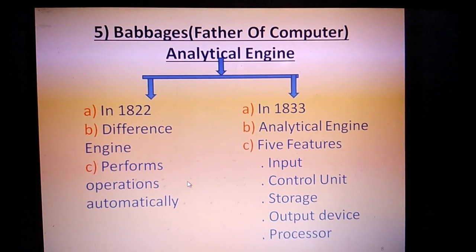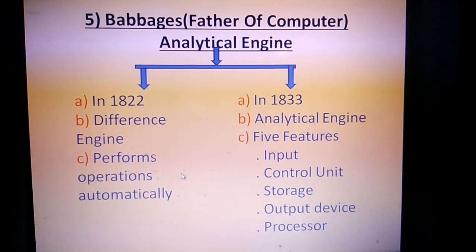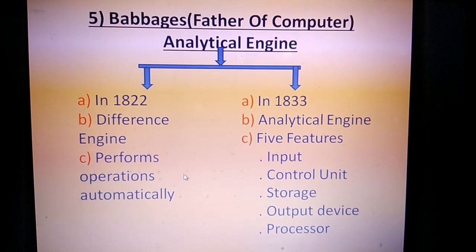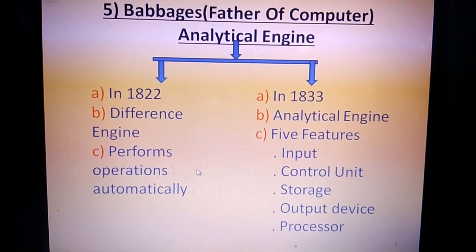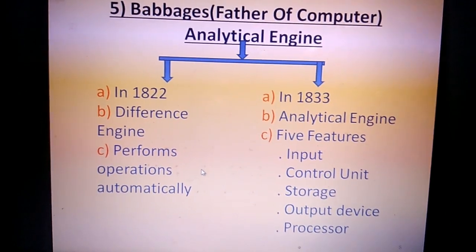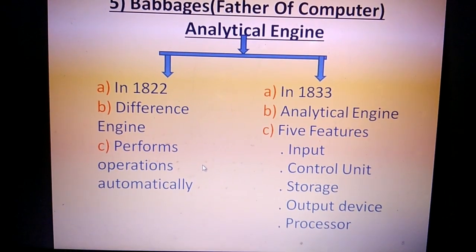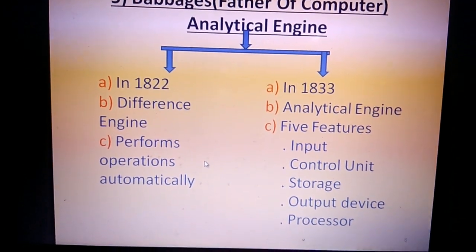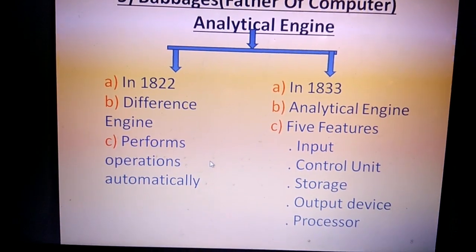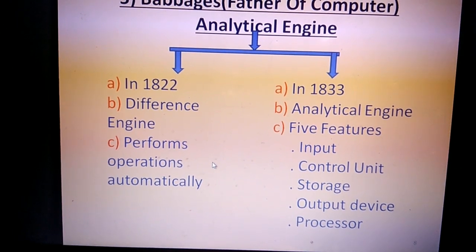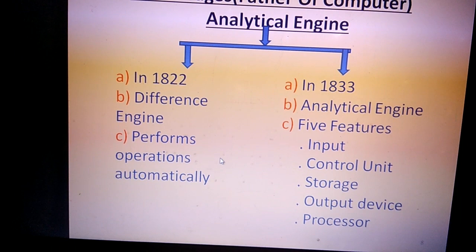Now the fifth calculating device is Babbage's analytical engine. In 1822, a mathematician and professor of Cambridge University, England, Charles Babbage, developed a machine known as a difference engine. It could perform mathematical operations automatically. However, in 1833, Babbage had a better idea and he stopped working on the difference engine and started designing another machine called the analytical engine.